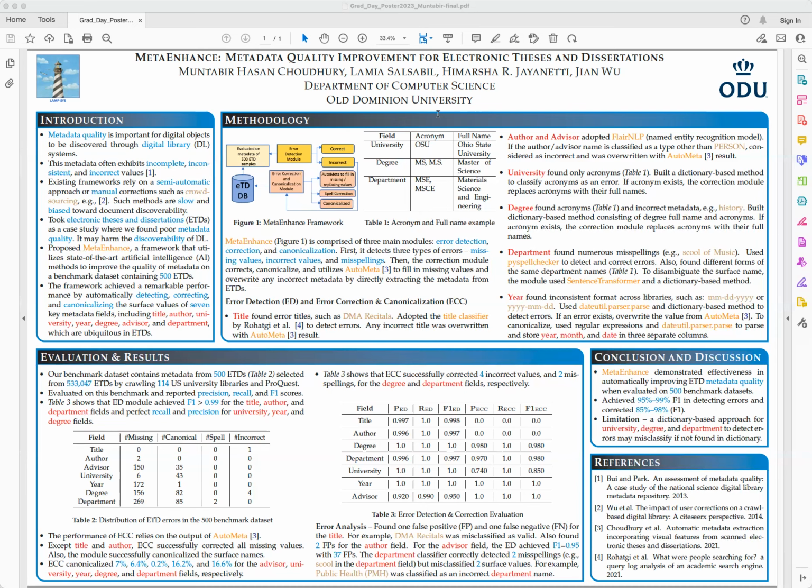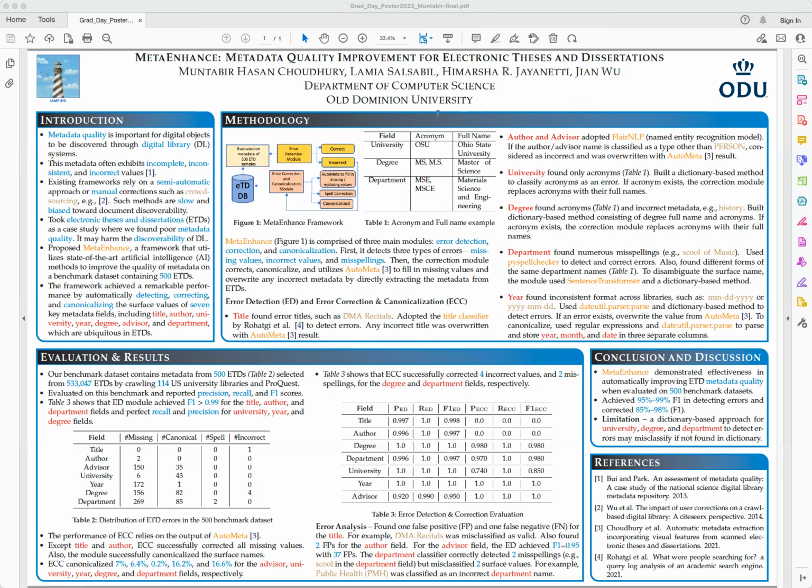In our MetaEnhance framework, we can see that it is comprised of three main modules: error detection, correction, and canonicalization. First, we want to detect three types of errors: missing values, incorrect values, and misspellings. Then the correction module would correct, canonicalize, and utilize Automata to fill in missing values and overwrite any incorrect metadata by directly extracting the metadata from the ETDs.